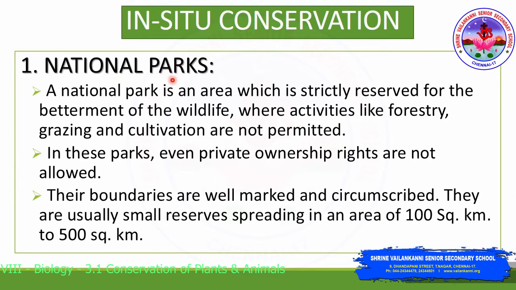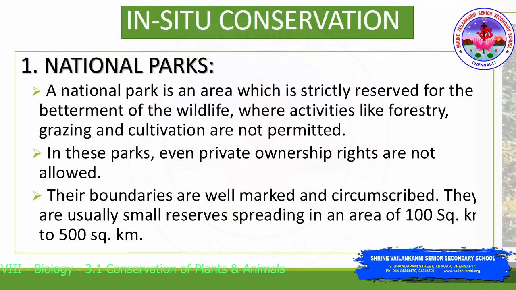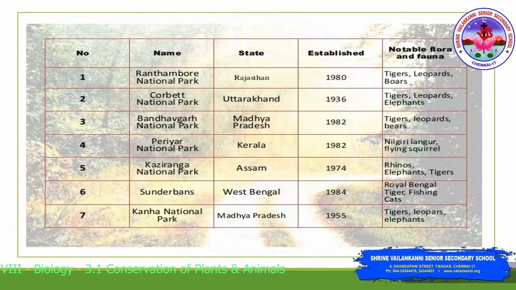A national park is an area which is strictly reserved for the betterment of wildlife, where activities like forestry, grazing and cultivation are not permitted. In these parks, even private ownership rights are not allowed. Their boundaries are well marked and circumscribed. They are usually small reserves spreading over an area of 100 to 500 square kilometers. Given in this picture are some of the national parks which are set up in India.